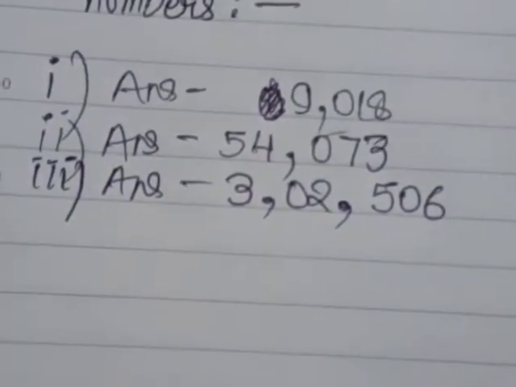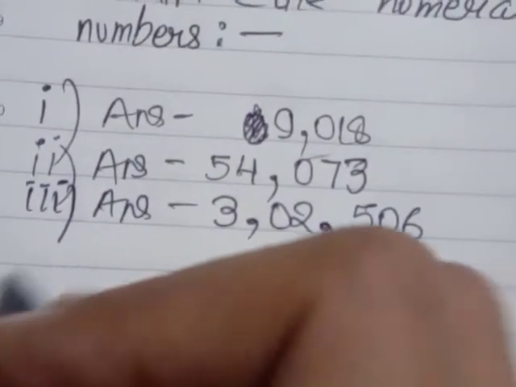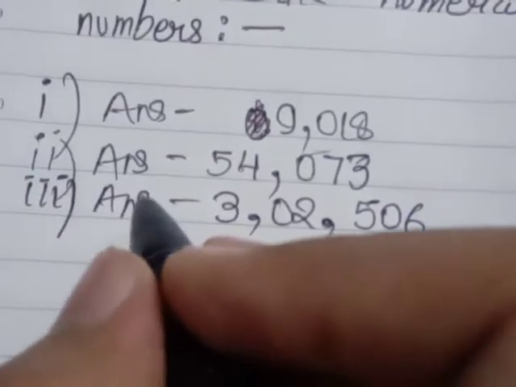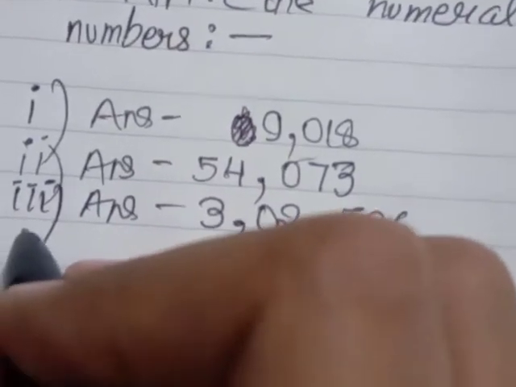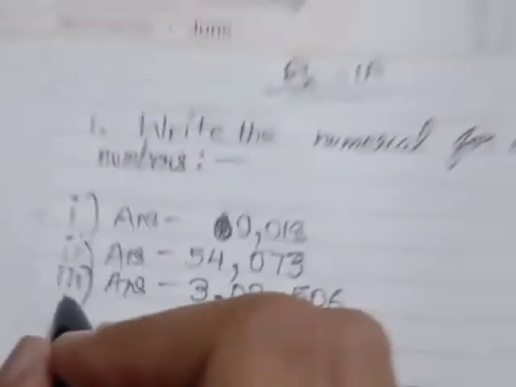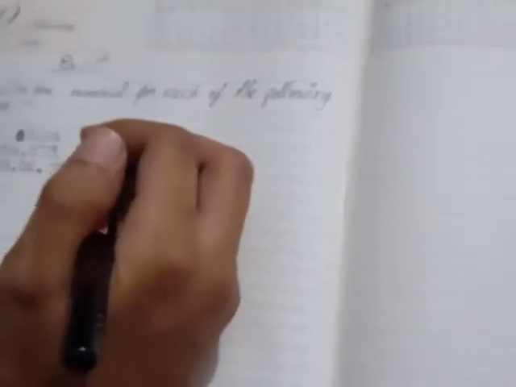So here we are done with this third answer. You can do the rest on your own. Now I'm going to come to my board and explain the next sum. So now you have seen the explanation of 3 questions, and I know that you can do the rest on your own.